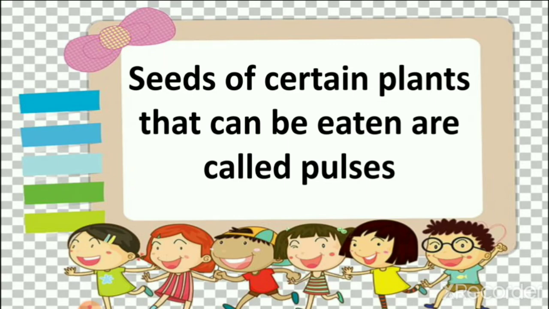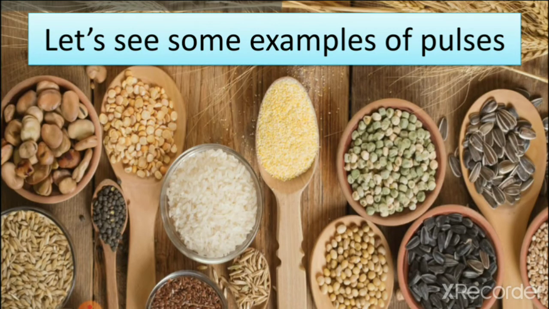So seeds of plants that can be eaten are called pulses, like we cannot eat seed of mango. So some seeds we can eat. That seed is pulses. Now let's see which are they.